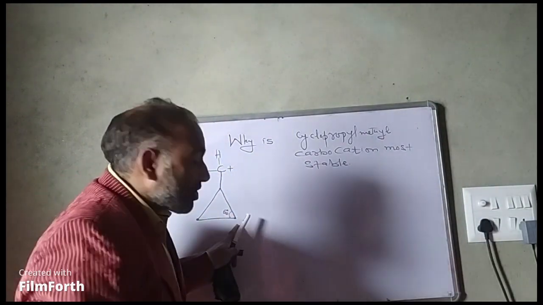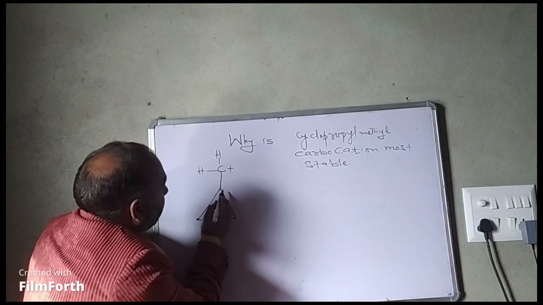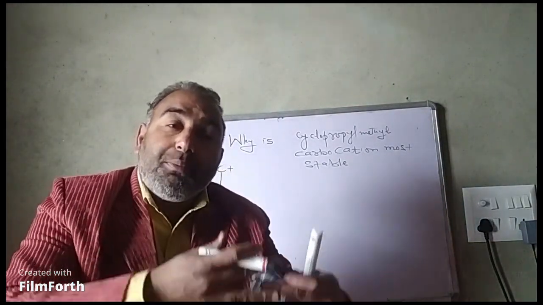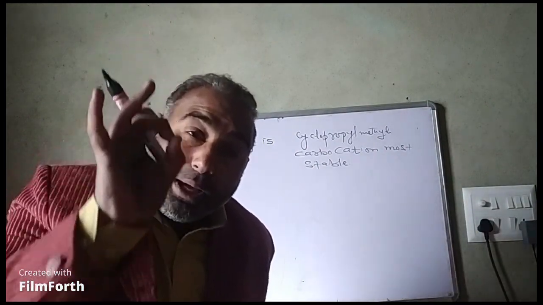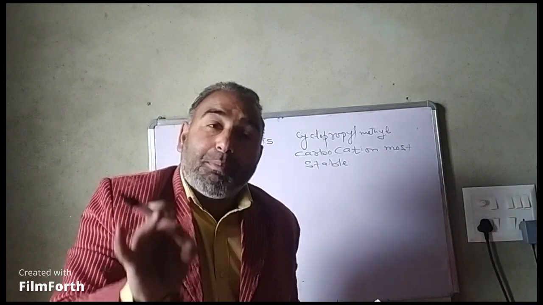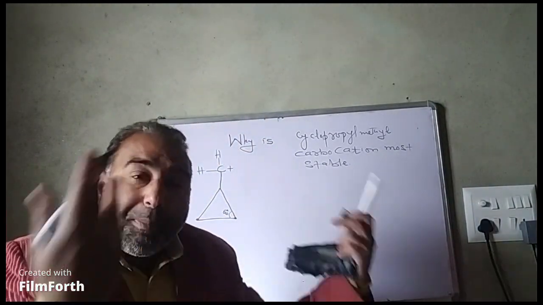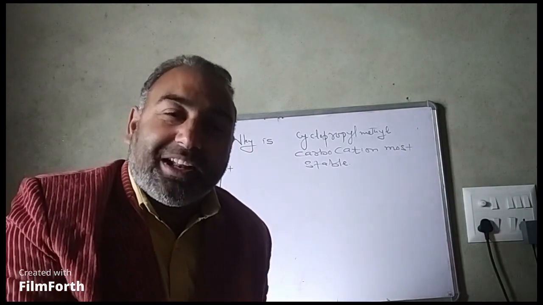It's a closed chain of 3 carbons. You can see carbon, carbon, carbon. In order to minimize angle strain, which causes maximum repulsion between bond pair and bond pair, the ring tries to open up. That is called dancing resonance.